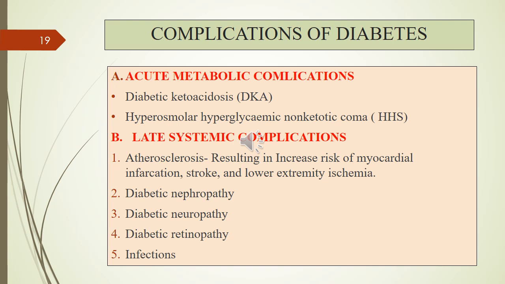Then it involves vital organs like the kidney, nerves, and the retina of the eye. So diabetic nephropathy involves the kidney, diabetic neuropathy the nerves, and diabetic retinopathy involves the retina of the eye. Apart from it, diabetic persons have more chronic infections because blood glucose levels are too high, and the organisms love sugars. So these are the complications of diabetes.